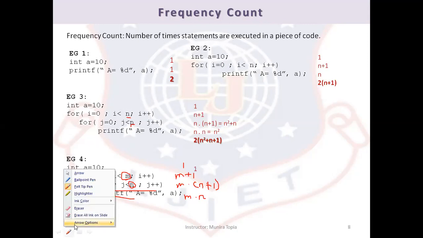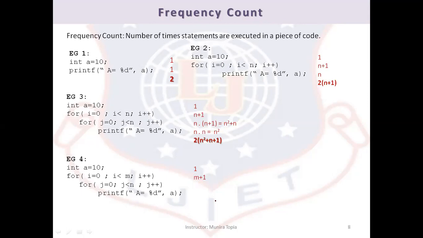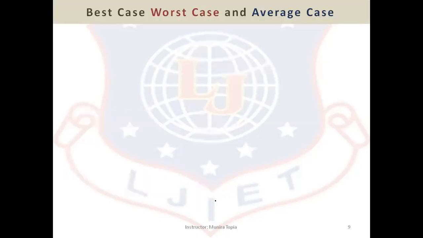So total, it will be 2m plus 2n plus 2. This will be executed once. Outer for loop m plus 1, inner for loop m into n plus 1, and printf will be m into n. If we total it up, it will be 2mn plus 2m plus 2.